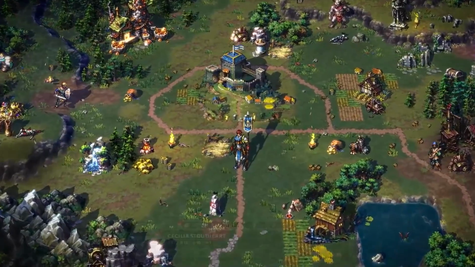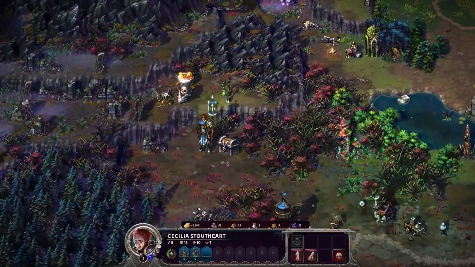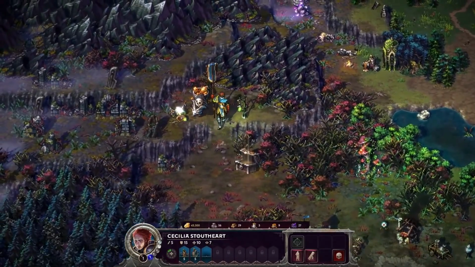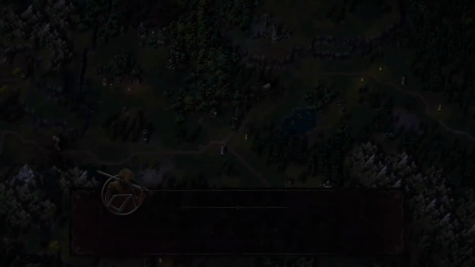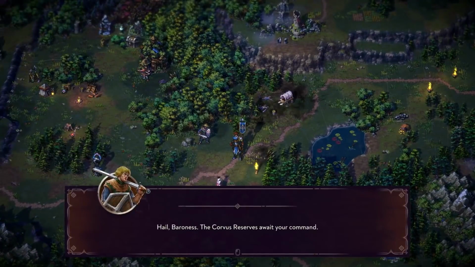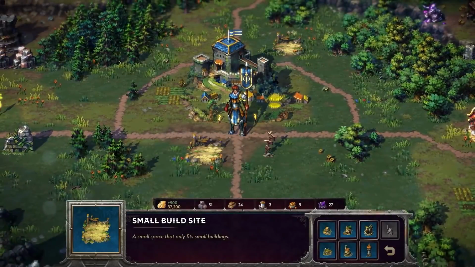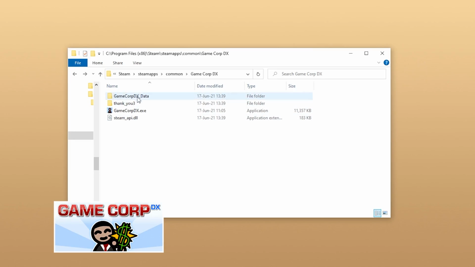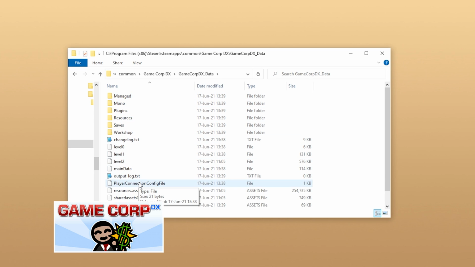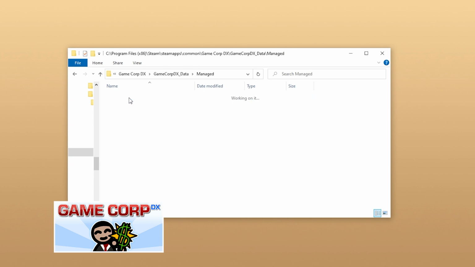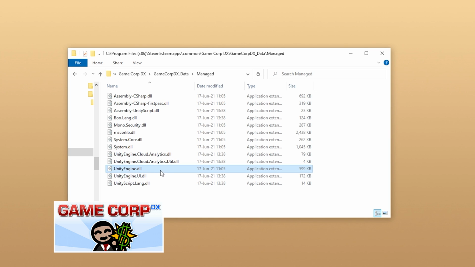Now, the most common answer is quite simple, it's through the project files. Unity games have a very particular structure. You have an executable, then a data folder, and most important of all, a whole bunch of Unity DLLs. So for example, over here is one of my games, GameCorp DX, and as you can see it has that folder structure, so the executable and the data folder, and again, more importantly, there's the Unity Engine DLL, so you know that it's made with Unity.